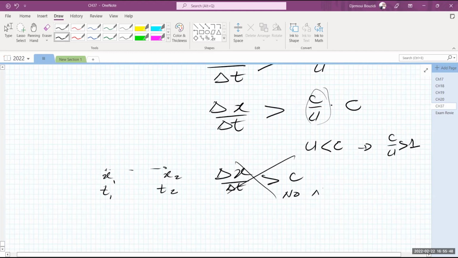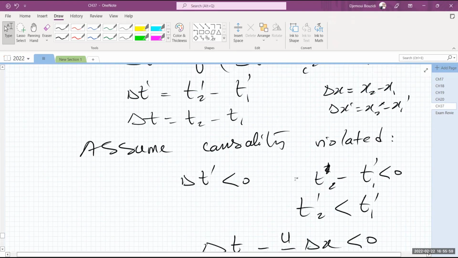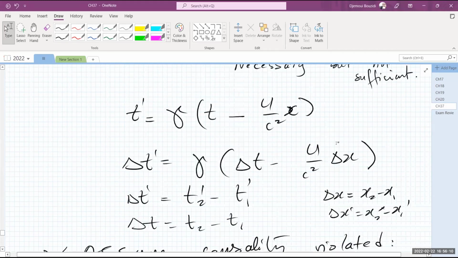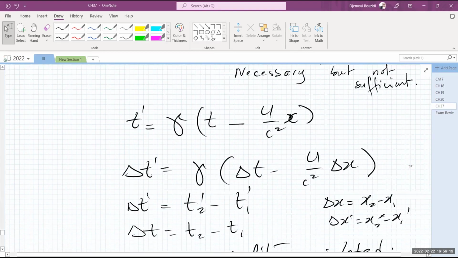This is a no-no. You cannot have something that travels faster than the speed of light, no matter what that is, even the information, okay? The information, the maximum travels with the speed of light. So in this case, this assumption is incorrect. So you cannot have a violation of causality. In other words, this condition is true. If T2 is greater than T1, that means that T2 prime is greater than T1 prime. Makes sense?